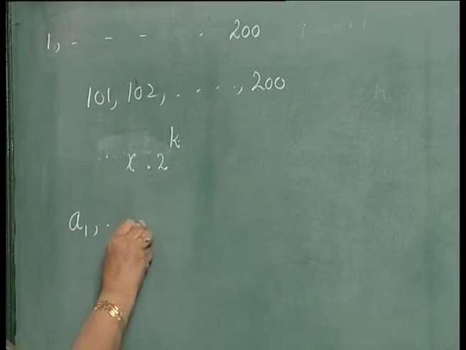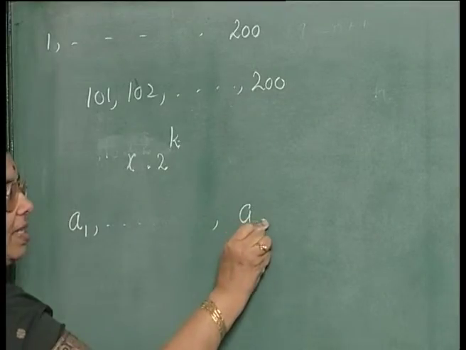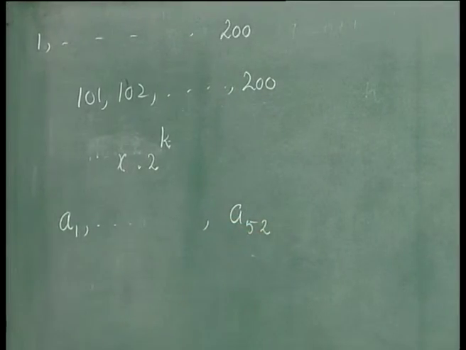So, let A1, A2, up to A52 be the integers. They are some integers, and you are asked to show that there are two of them such that the sum or the difference will be divisible by 100. You can always select two from these 52 integers such that the sum or the difference will be divisible by 100. How do you prove that?